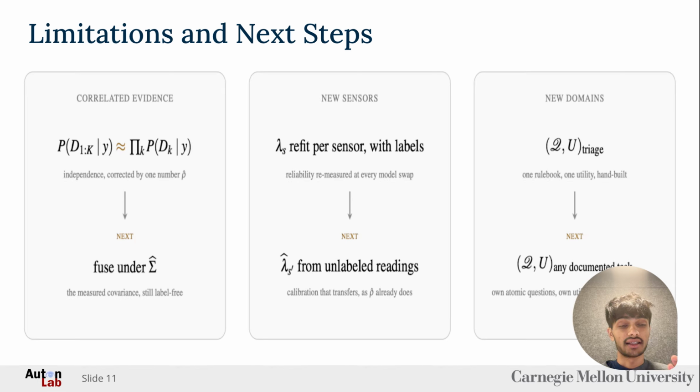And then finally, the utility is also specific to different tasks. So a utility in a different domain might be different. So the experts in that region have the ability to define that utility and do the ablations and use our framework. And that's one next step for us, to test it on a different domain.